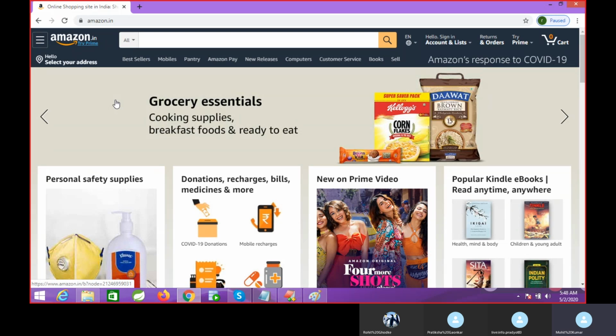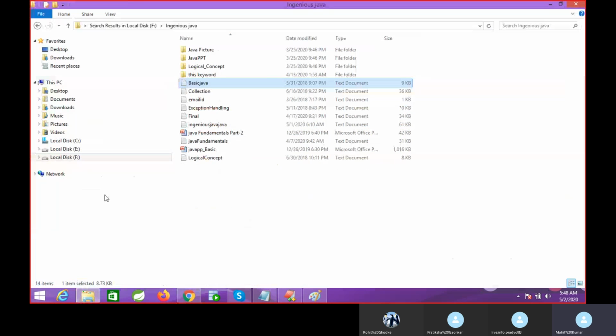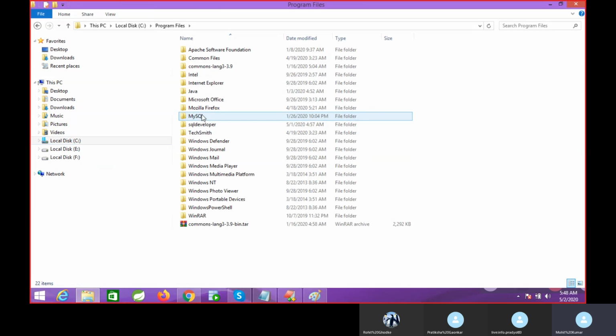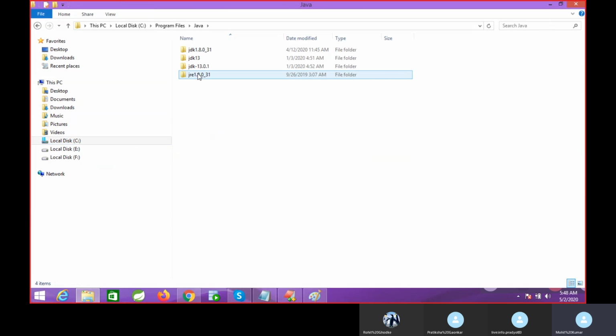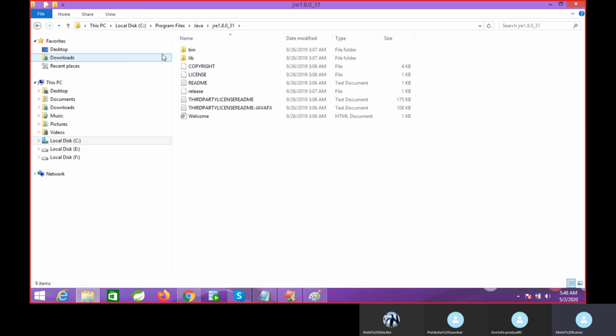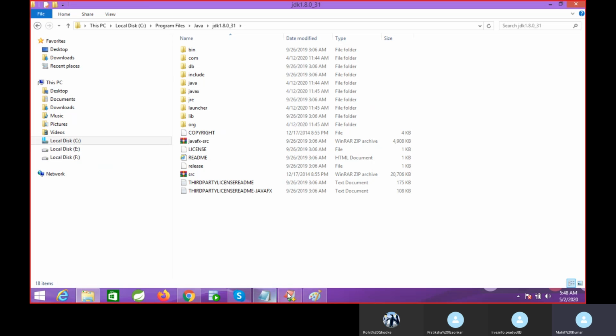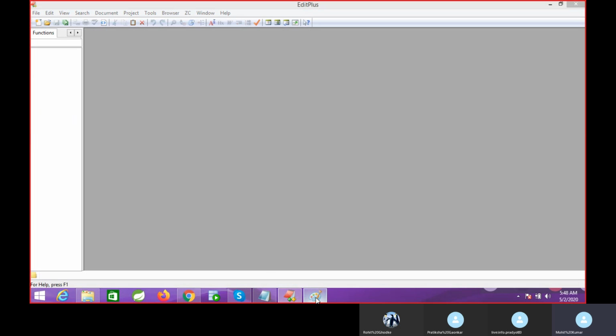If you are executing Java code, we have one software called JDK. In a real time project, first you have to check whether Java is there or not. You have to install the JDK. The installation part I will tell you later. If you go into Program Files, after installation you will get one Java folder. Inside it there are two folders, JDK and JRE. I will come to that part later. First, I will explain a little about why Java.